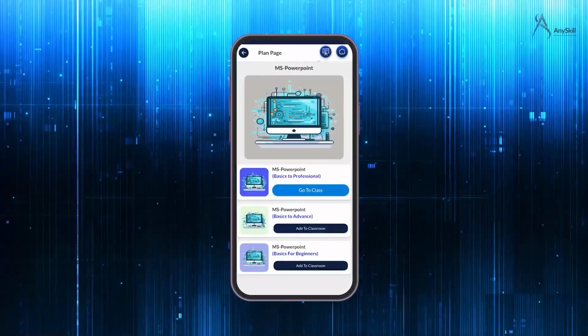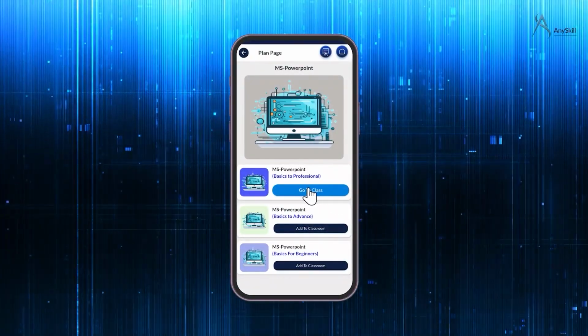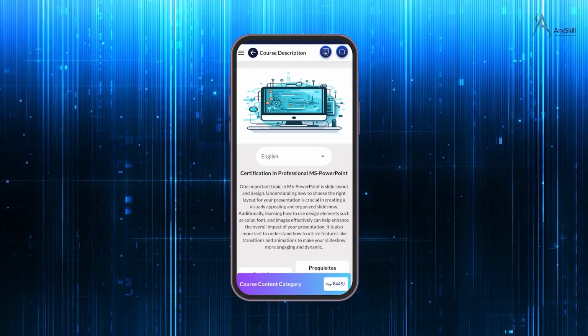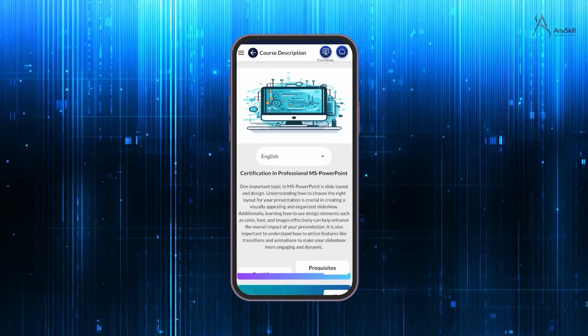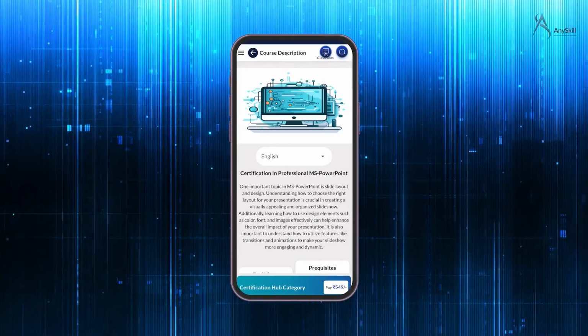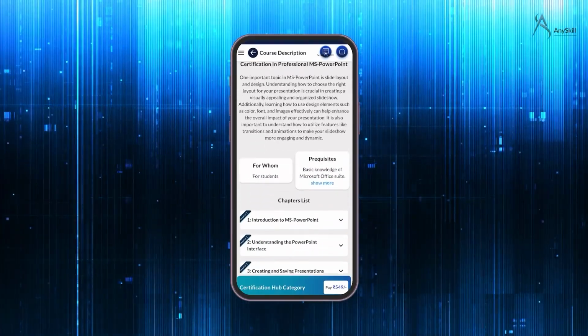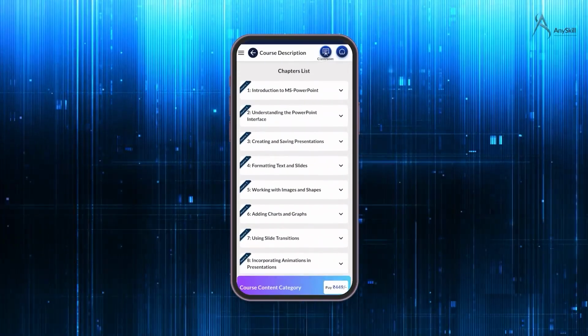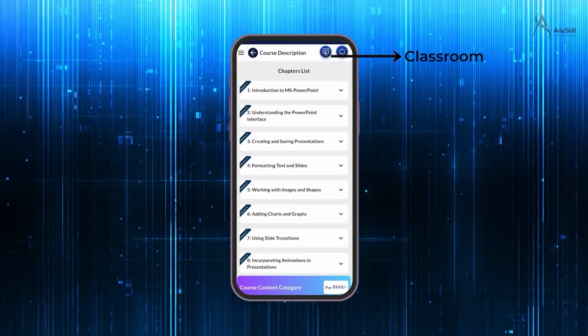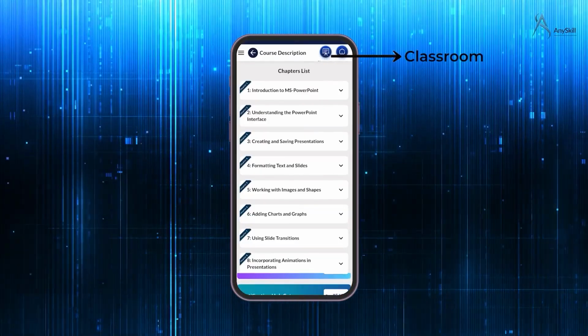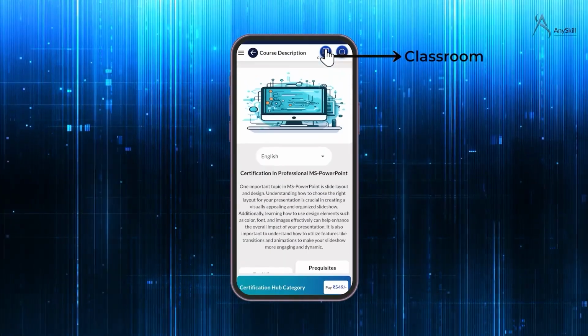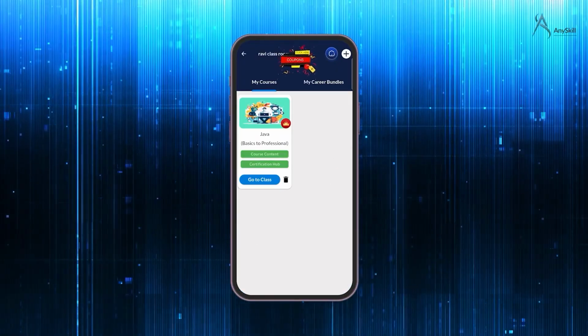And now that you've landed here, let's explore the features. This means you've already entered the classroom. Now you will get to see how the teaching style, the chapters, make your learning journey smooth and effective. And now your classroom tab is active because you have added the courses to the classroom, and that's why you're able to see this page.